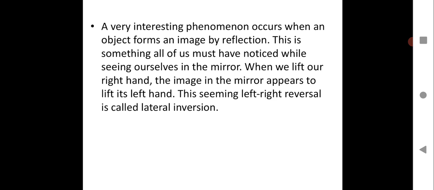So you all know the image formed in the mirror when you see yourself, but what happens to the image when you actually see it? You must have noticed this. When you lift your right hand, the image shows the left hand. That means the image is laterally inverted. That means it shows lateral inversion. This is a very important phenomenon of the image formed by reflection, and a very good example is the image formed in the mirror. Please take down, this is extremely important.